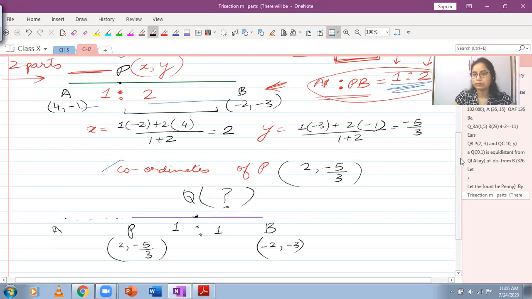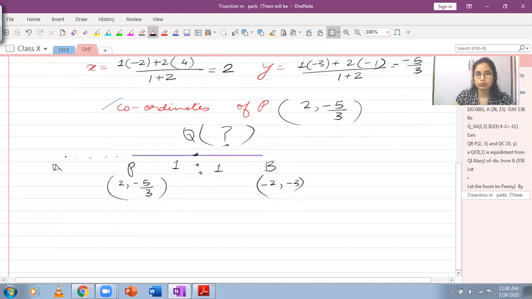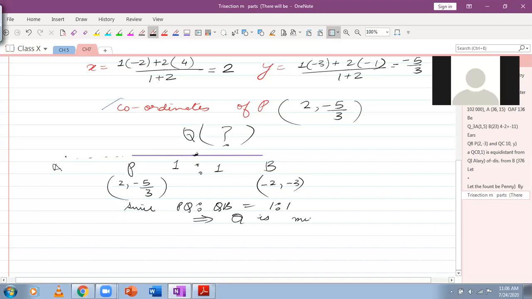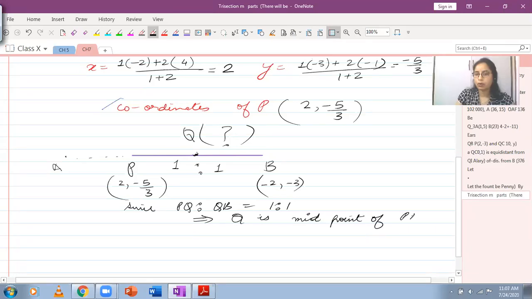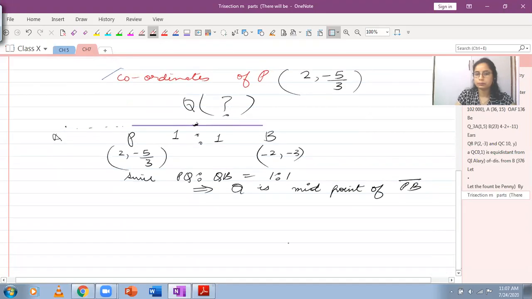This is what I have, and this is what I'm going to use. Since PQ ratio QB is 1:1, this means Q is midpoint of PB. And now I can find out the coordinates of Q.